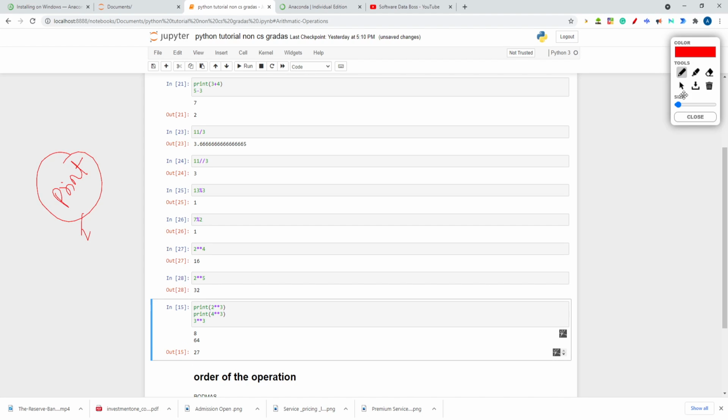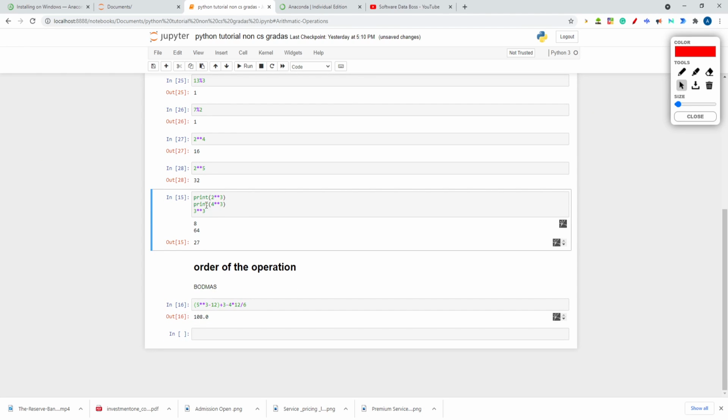So like that, 2 raised to power 5. How? 2 into 2 into 2 into 2 into 2, right? 2 five times, it will be 32. This is the result I am getting over here. Okay, now let's proceed further.